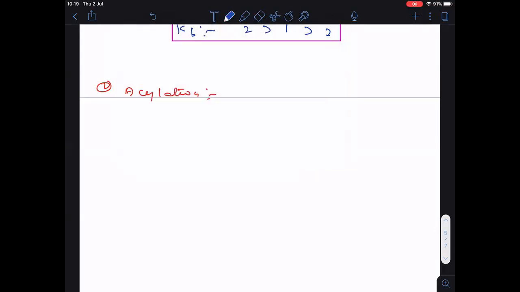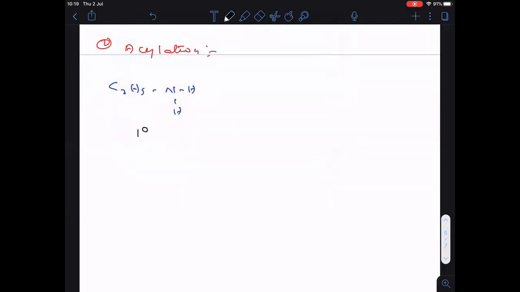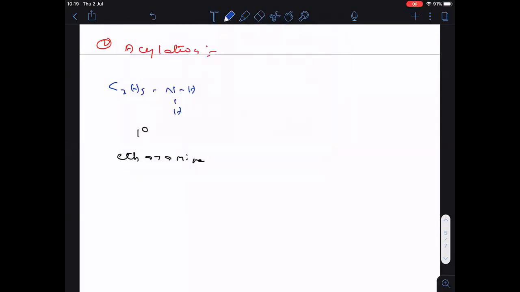How to do acylation, which type of amines undergo acylation, and what products are formed, that we are going to see now. For example, if I take a compound like C2H5NH2, remember everyone, C2H5NH2 is a primary amine. Its name is ethanamine.